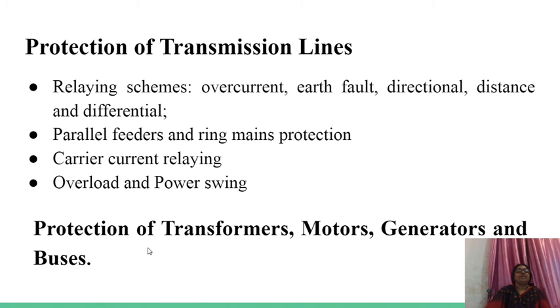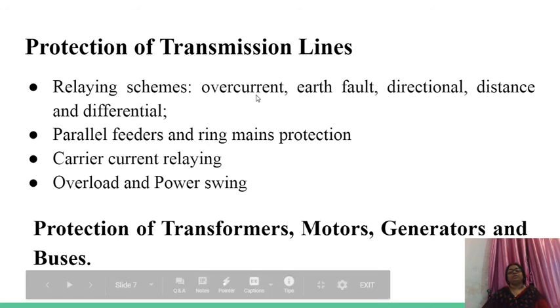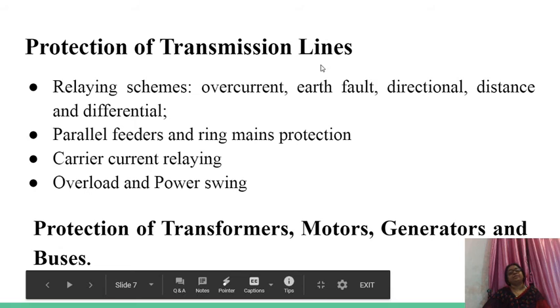In fifth unit, as we have already studied all relays, types of relay, where we can apply that relay, to which equipment we can apply that relay, that we need to study. That is protection of transmission line, protection of transformers, motors, generators and buses. Which type of protection scheme is applicable for which equipment, that idea you will get in this fifth unit.